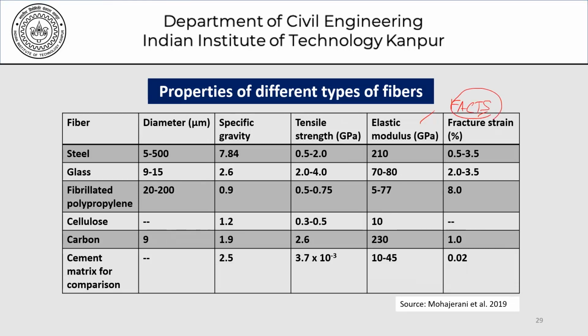Now we need to understand, evaluate these facts on the basis of strength per unit weight. We have not listed cost, which could be in rupees per ton or dollars per ton. Now, if we want to compare the performance in terms of cost, in terms of weight, we are very much free to do that. So I'm leaving it to you as an assignment to find out the cost of these fibers in your neighborhood and try to then understand and evaluate how we can go ahead, or whether as an engineer we should go ahead and use fibers in concrete.